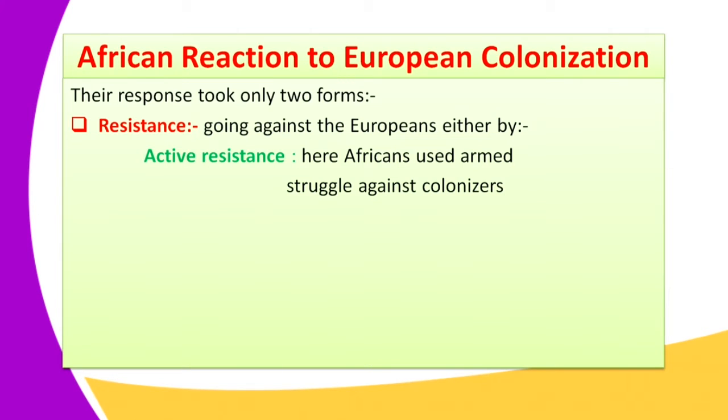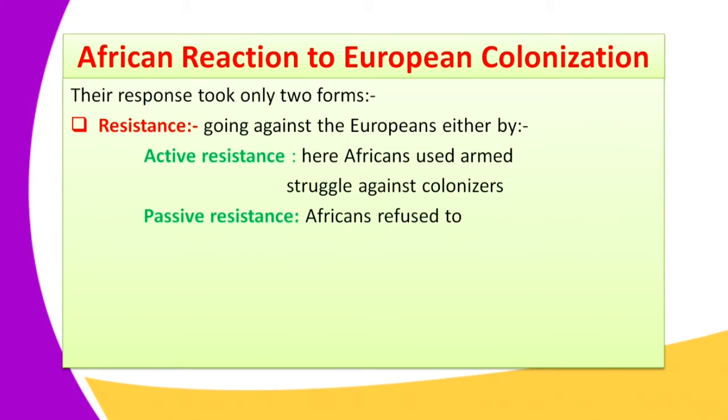The African communities existing in that region went against the colonizers by use of armed struggle. This was known as active resistance.